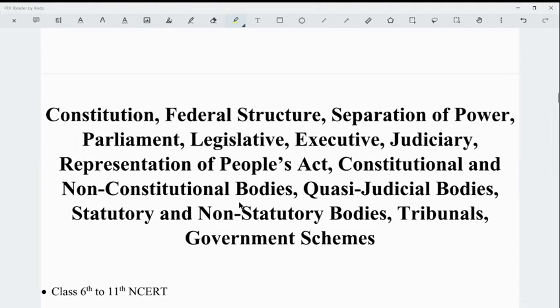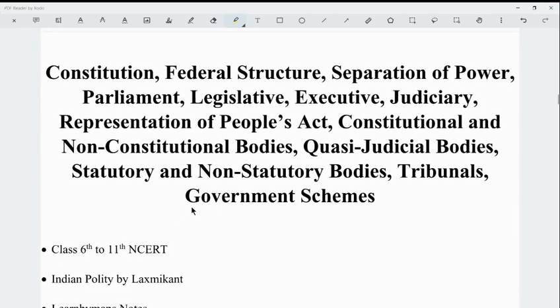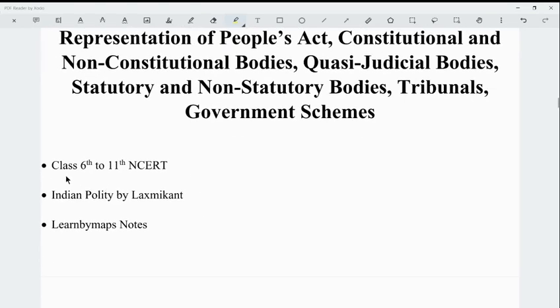So first is the constitution, federal structure, separation of power, parliament, legislative, executive, judiciary, Representation of the People's Act, constitutional and non-constitutional bodies, quasi-judicial bodies, statutory and non-statutory bodies, tribunals, government schemes. So first you can study the class 6th to 11th NCERTs for getting a broad understanding about the topics. Next is the Indian Polity by Laxmikanth. You can refer to it for the static sources.